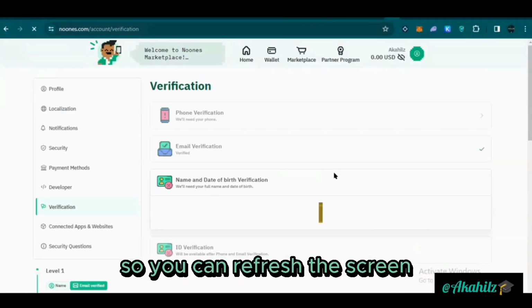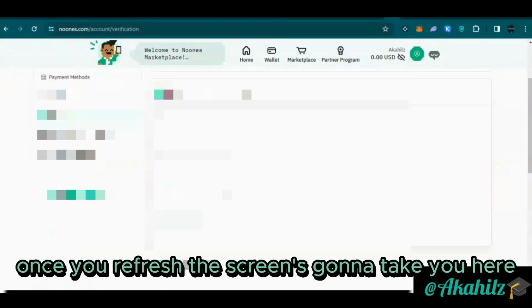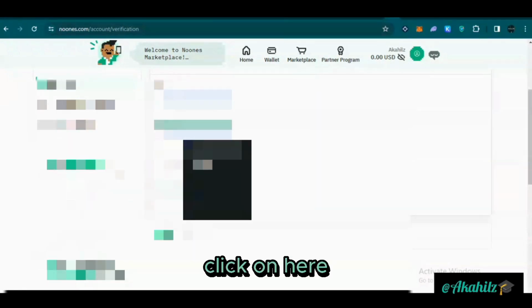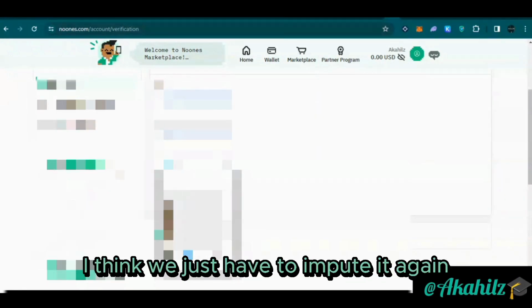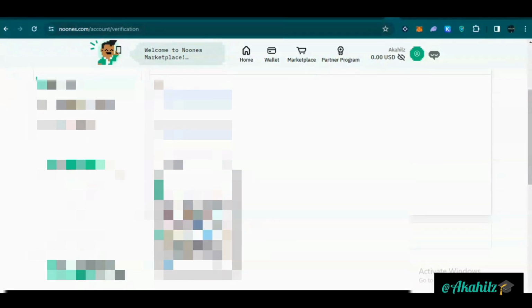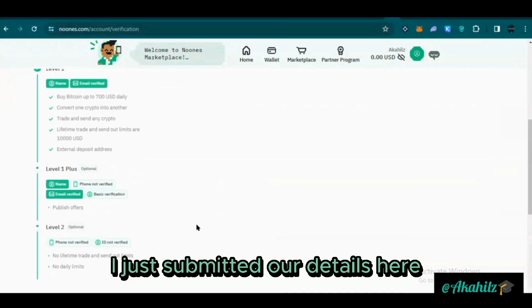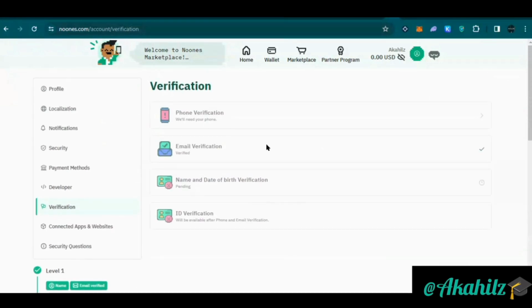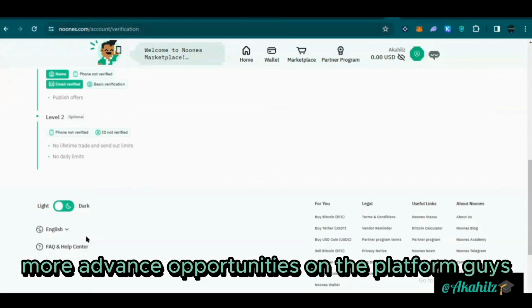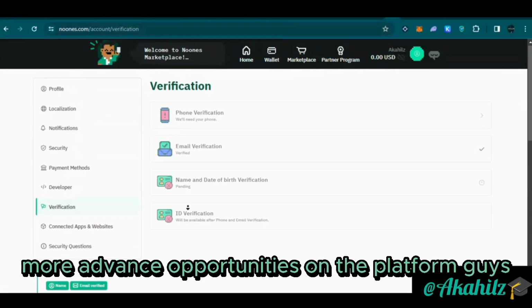So you can refresh the screen. Once you refresh the screen, it's going to take you here. Click on here. You can input it again. I think we just have to input it again. Okay, so click on submit details. I just submitted our details here. Now this helps you to get more advanced opportunities on the platform, guys.